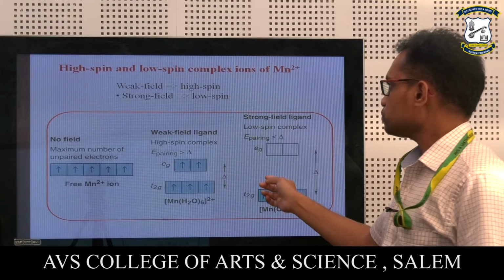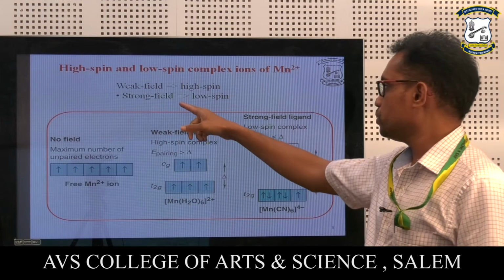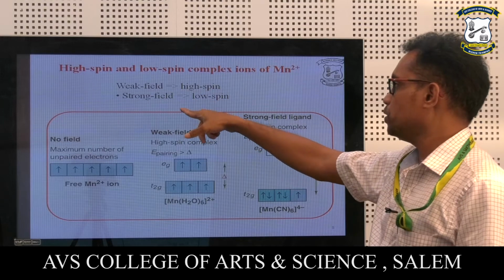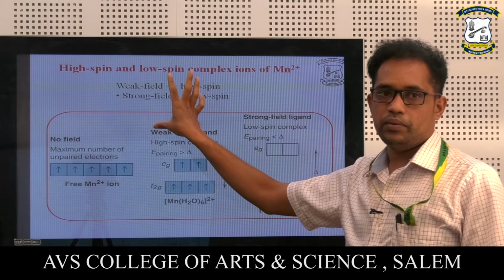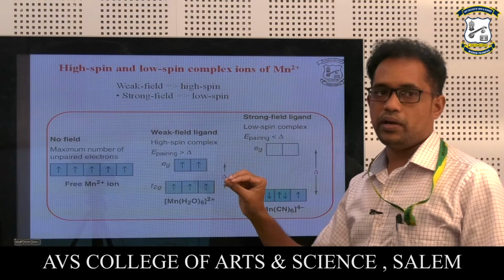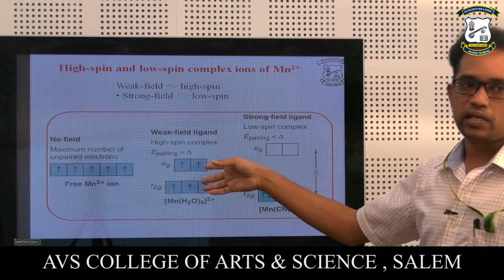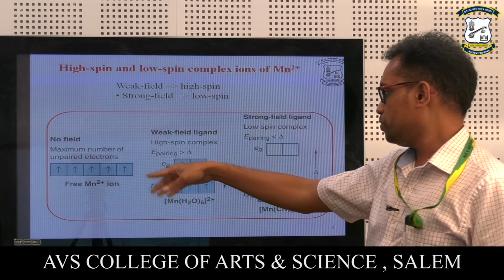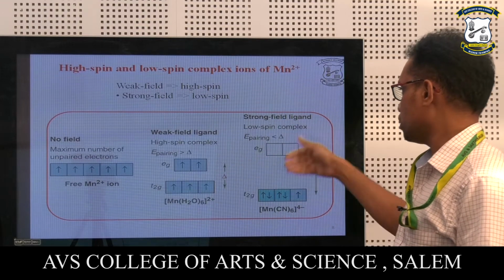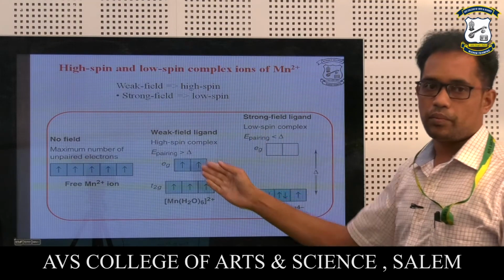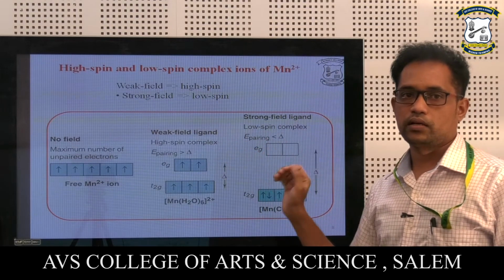So high spin and low spin complexes, ions of Mn2+. Here we can see the weak field means high spin complex and strong field means low spin. We can remember like this, very easy to remember. If it is weak field it means high spin, and in the same way strong field means low spin complexes. And these are the different examples for the manganese ion they have given. So for no field, there is the maximum number of unpaired electrons, and for weak field and strong field the number varies. So these are the normal depictions for the kind of complexes having high spin as well as low spin character.